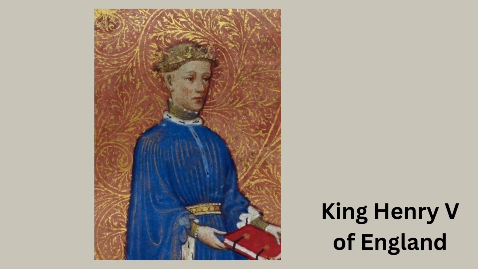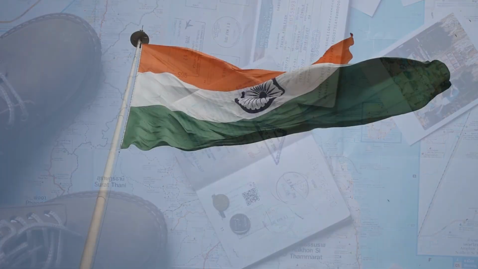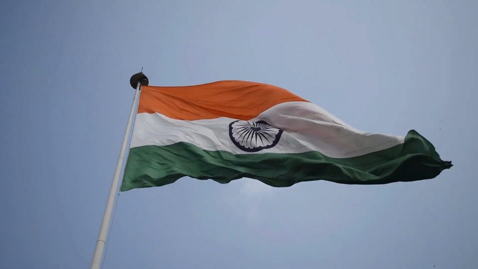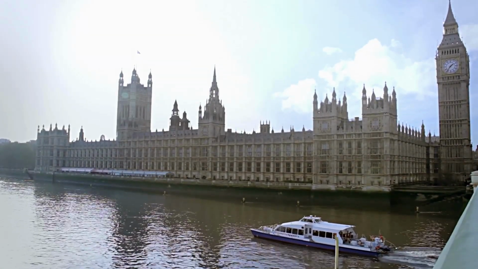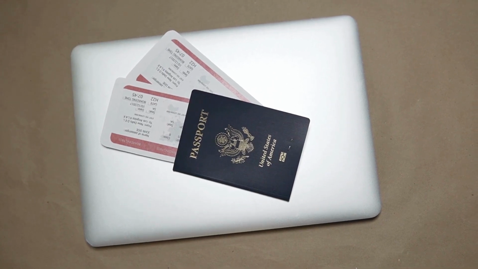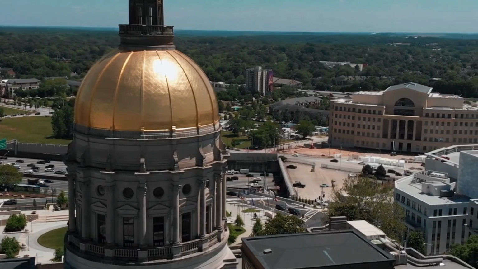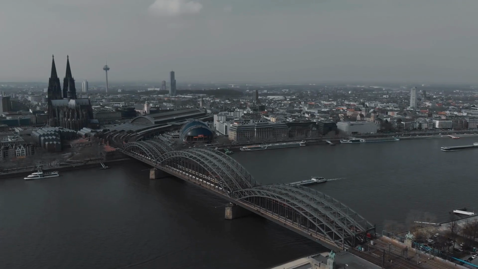King Henry V of England started the first British passport. The main purpose of the passport was to prove a person's nationality and identity. The Council of England started granting travel documents in 1540 and the term passport was first used. The Secretary of State started issuing British passports in 1794.